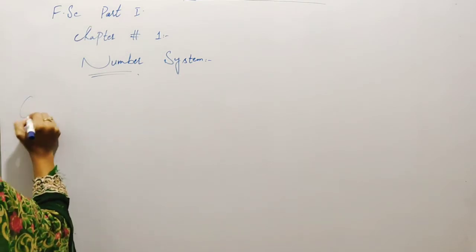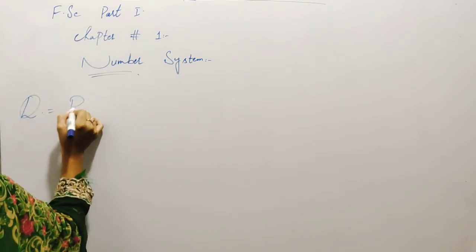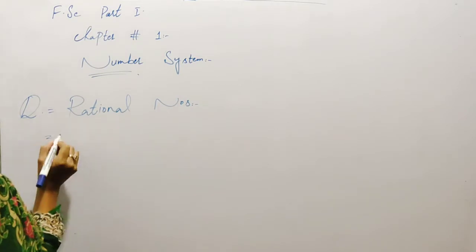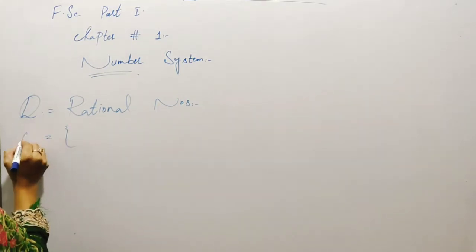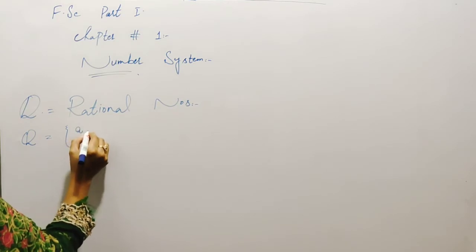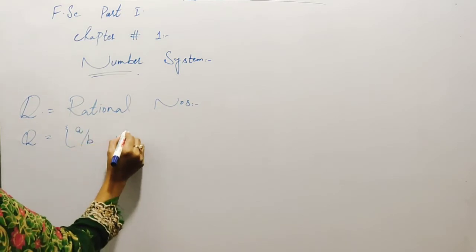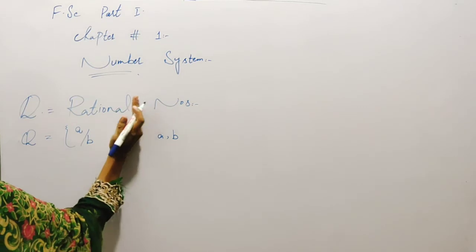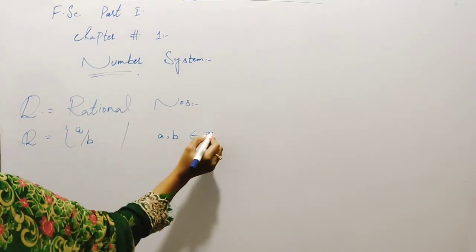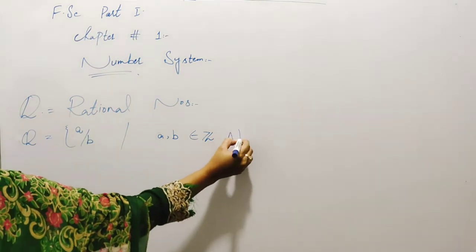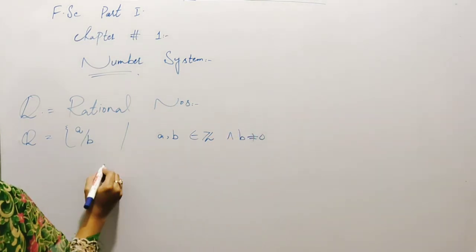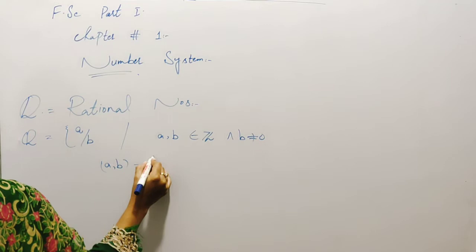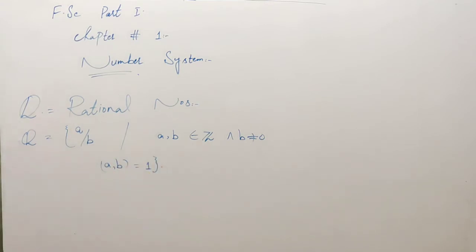So what are rational numbers? The rational numbers are the numbers of the form a over b, such that a and b belong to Z and b is not equal to 0, and a and b are relatively prime to each other. This is the rational numbers.